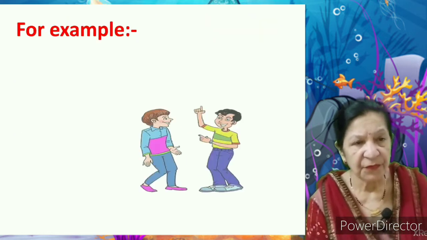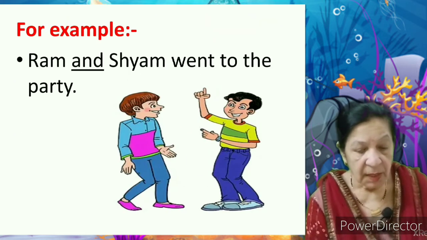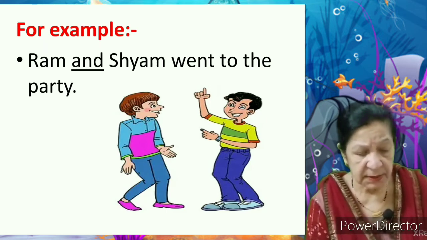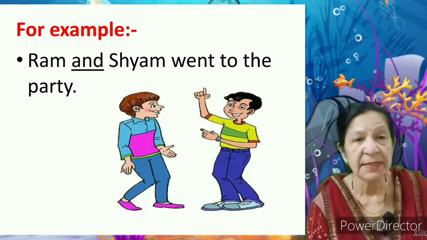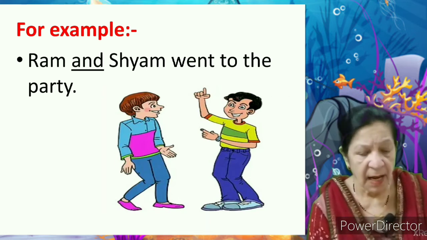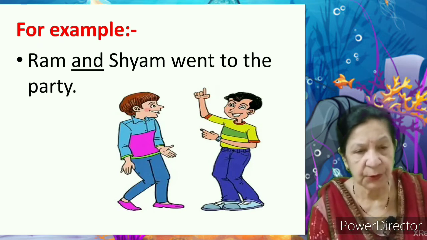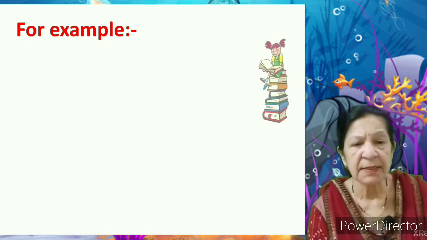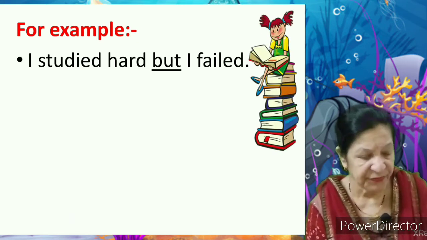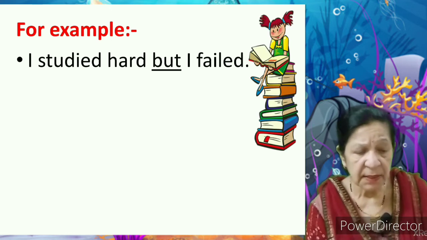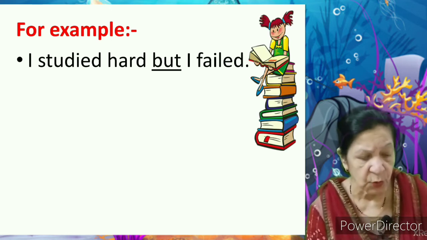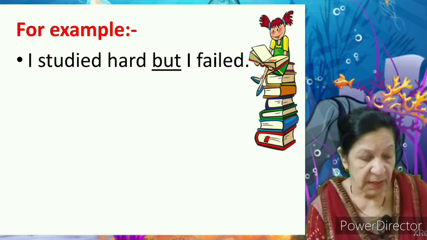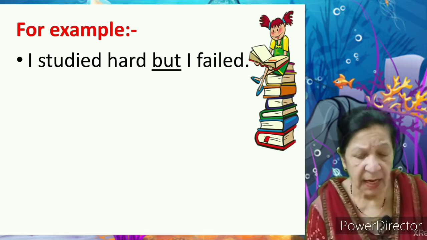Ram and Shyam went to the party. Ram and Shyam. The word and is a conjunction. It is the joining word and combines the same idea that Ram and Shyam both went to the party. I studied hard, but I failed. But is a conjunction as it joins the two opposite ideas: I studied hard, I failed. In spite of studying hard, I failed.